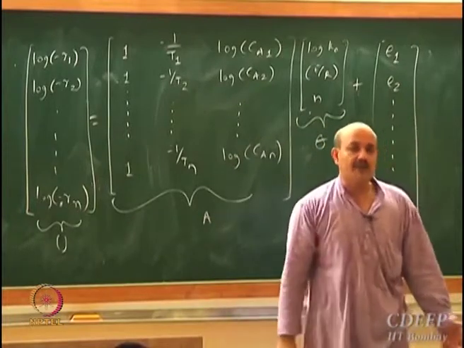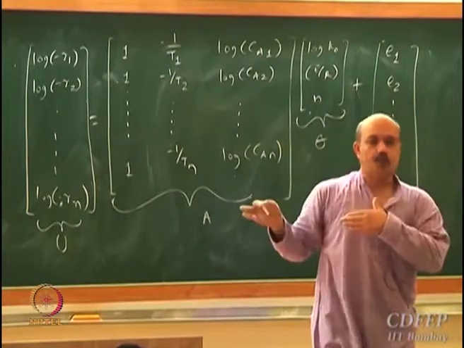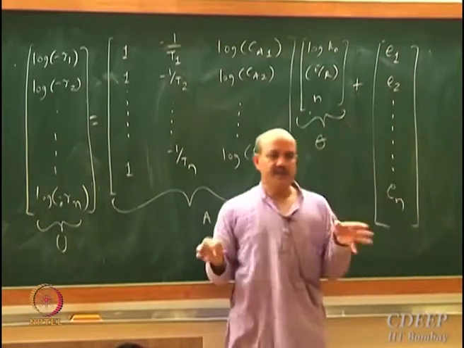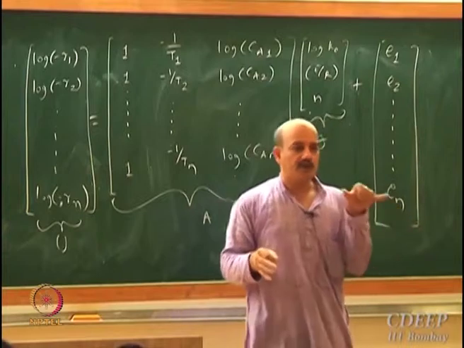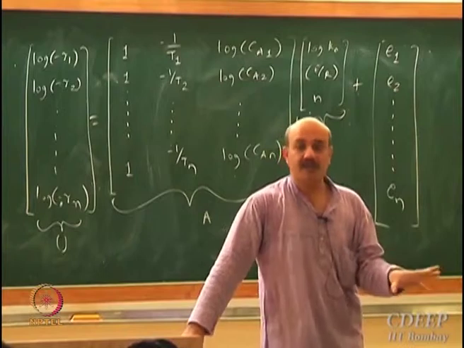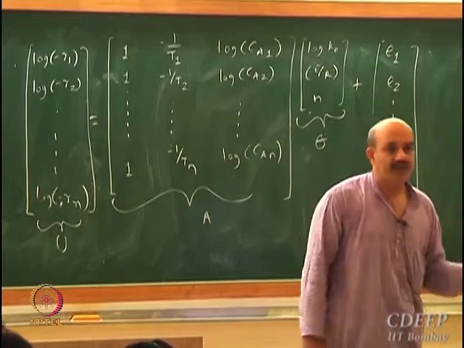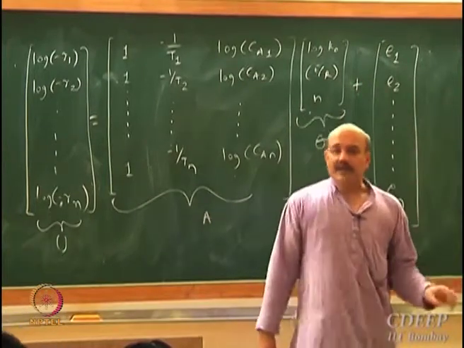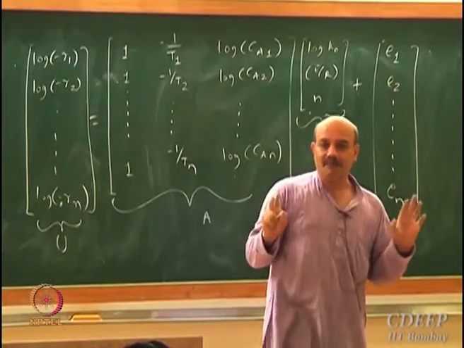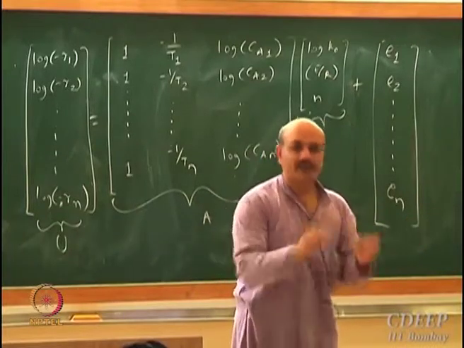Okay, what is the least square solution? A transpose A inverse A transpose U. Just remember this formula, very very important. A transpose A inverse A transpose is called the pseudo inverse of A. A transpose A is always a square matrix, and if the columns of A are linearly independent, it's always an invertible matrix. And what you get here in the least square sense is the minimum. There cannot be any other value of theta which will give you a smaller sum of the squares of errors.